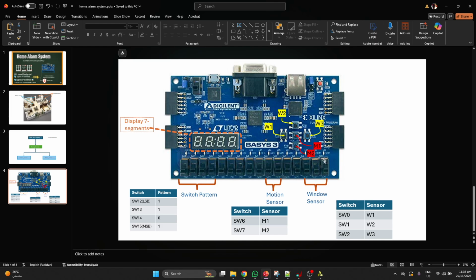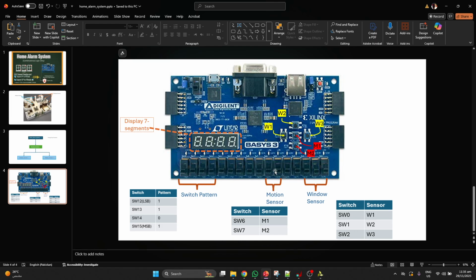If this is high, then when we press this push button, it will show 1 on the 7 segment here. It means the window 1 sensor breached the security. Similarly for the other sensors.